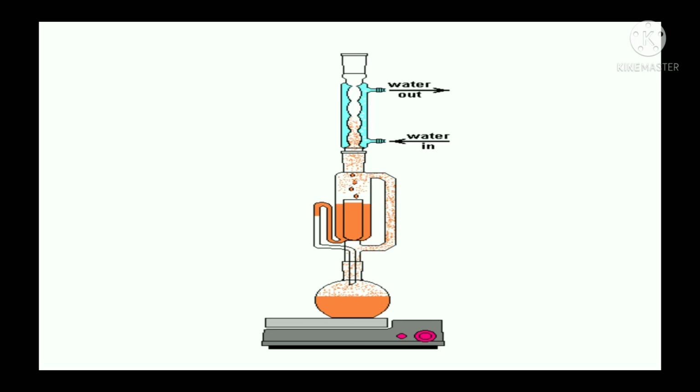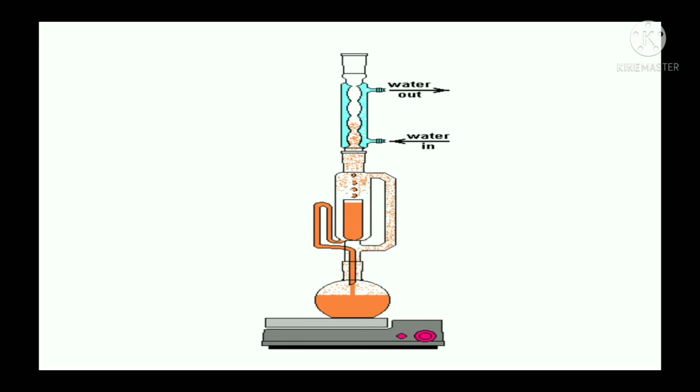After collecting the extract, we have to add lead acetate to it. Then it precipitates the tannins. We want to collect only glycosides, we don't want tannins, so the tannins are precipitated, and the excess lead acetate is removed by passing hydrogen sulfide gas. When we pass hydrogen sulfide gas, the excess lead acetate is removed as lead sulfide, which gets precipitated. Then the remaining extract is filtered and concentrated to get crude glycosides.